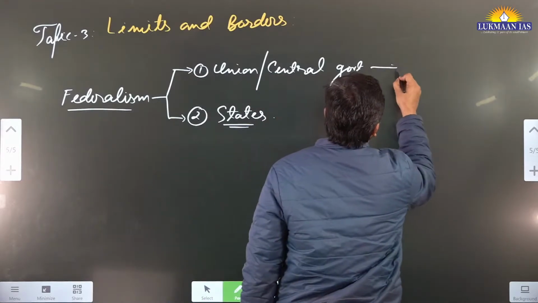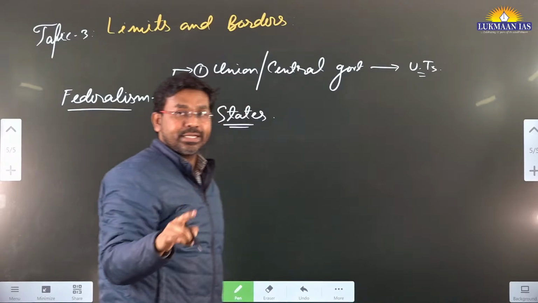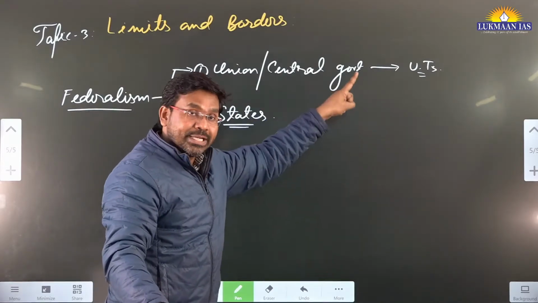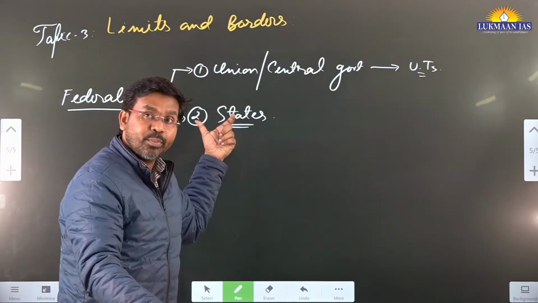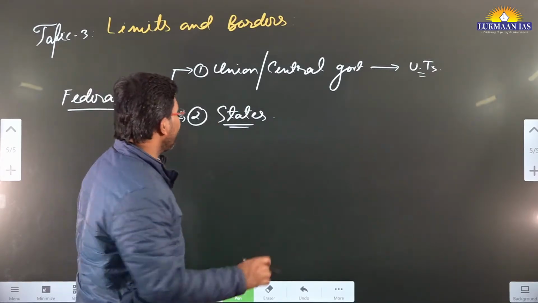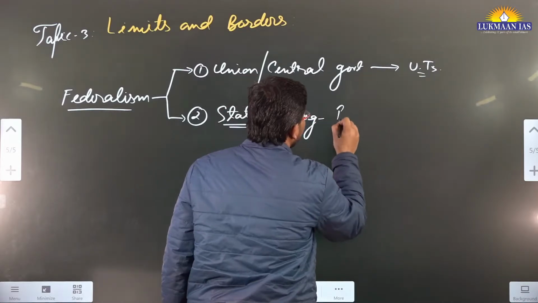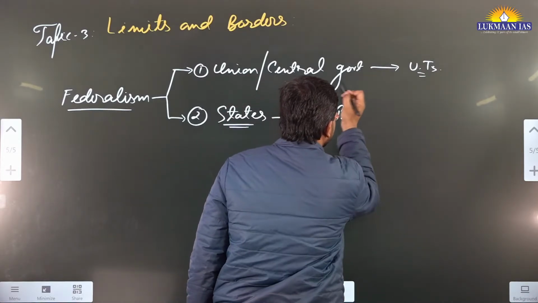Union government controls the union territories in India because it appoints administrators over there. When we talk about states in India, we have various states. For example, in this article they have talked about the state of Punjab.